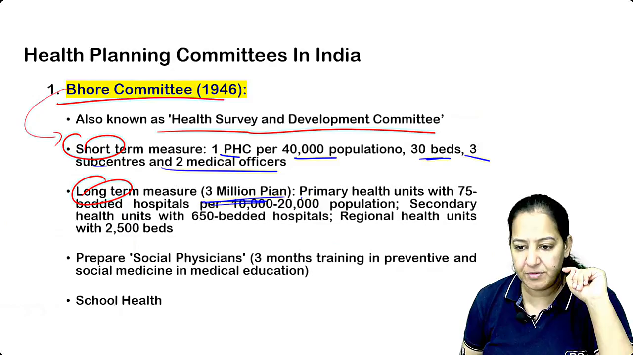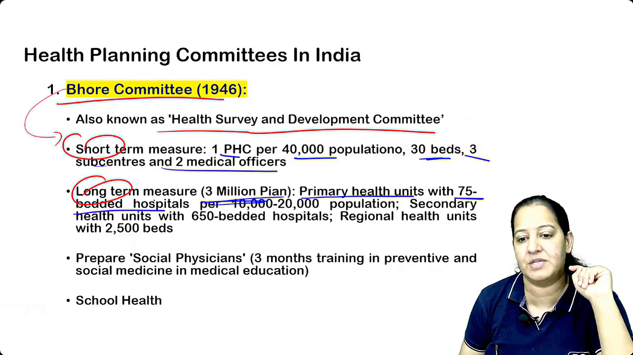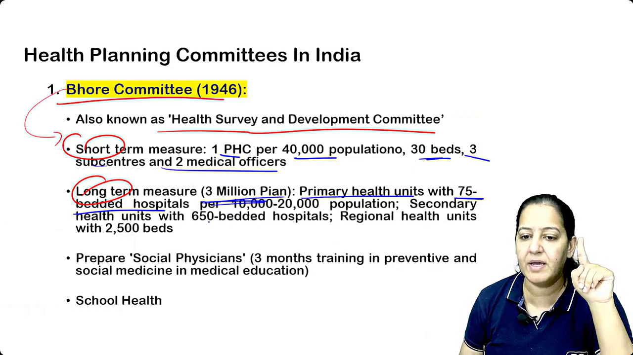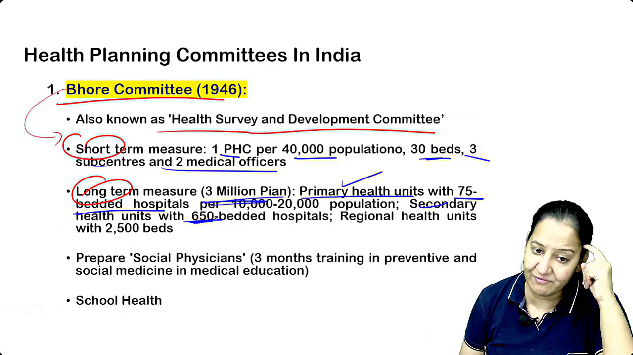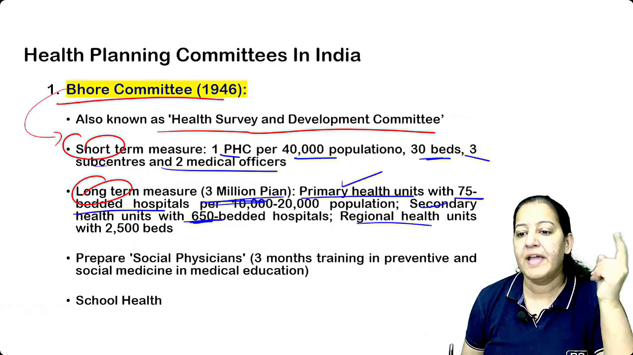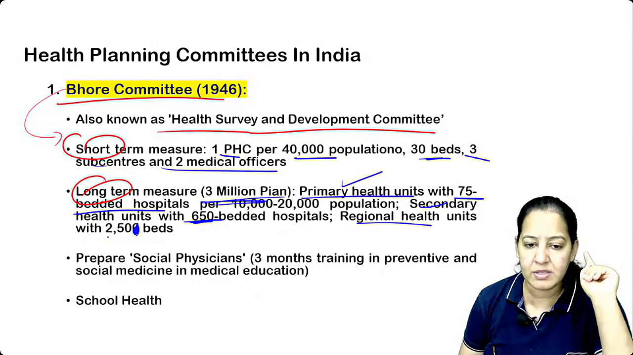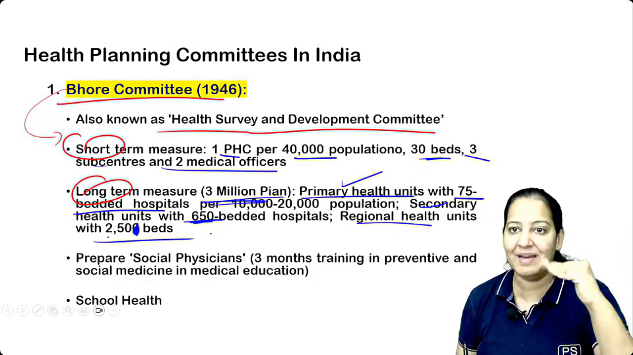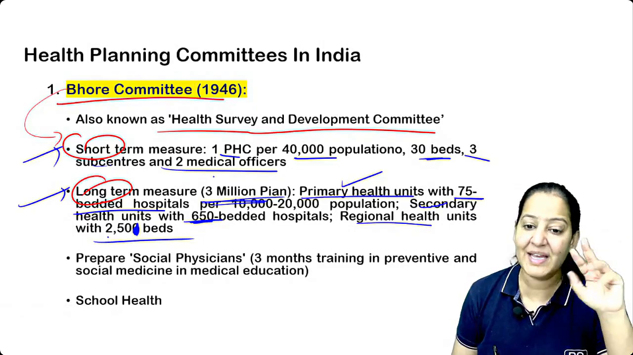There should be a primary health unit with a 75 bedded hospital. You have to make a 75 bedded hospital. That is known as the primary health unit. You have to make a secondary health unit, which should be a 650 bedded hospital. You have to make a regional health unit, which should be a 250 bedded hospital. So that is the 3 million plan. These were the proposals. Don't learn it. Just see what you have to learn.